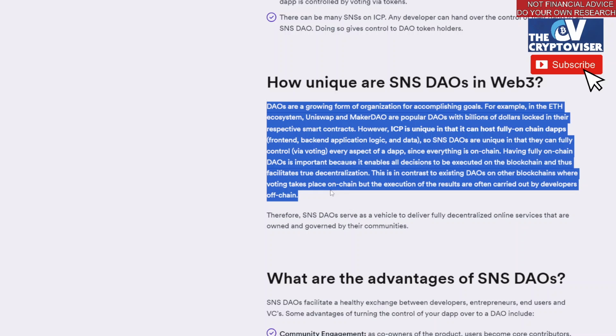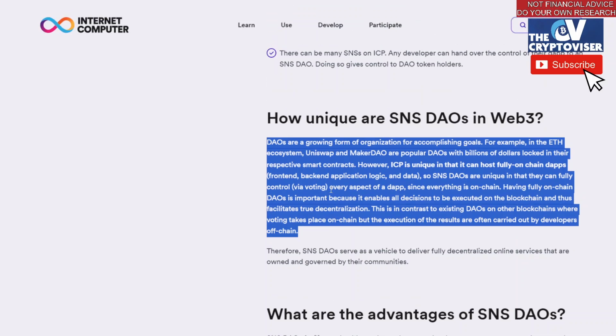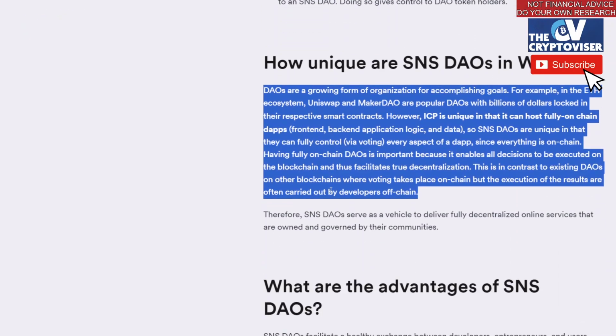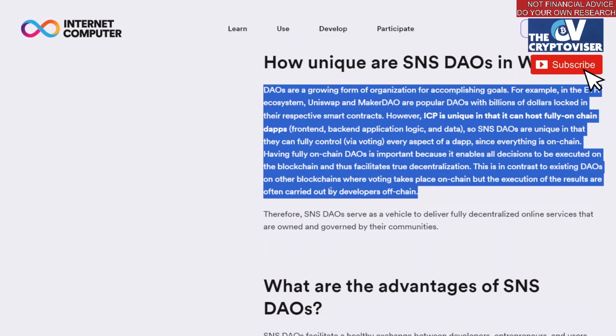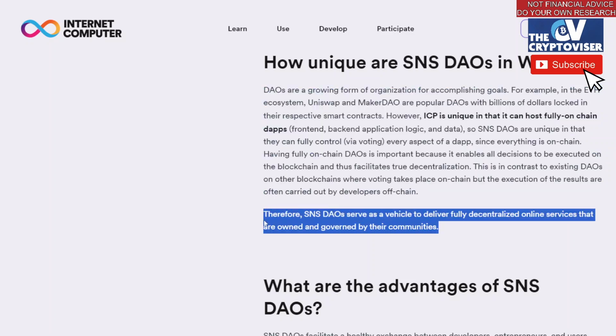Having full on-chain DAOs is important because it enables all decisions to be executed on the blockchain and thus facilitates true decentralization and also transparency. This is in contrast to existing DAOs on other blockchains, where voting takes place on-chain, but the execution of the results is often carried out by developers off-chain. Therefore, the SNS DAOs serve as a vehicle to deliver fully decentralized online services that are owned and governed by the community.